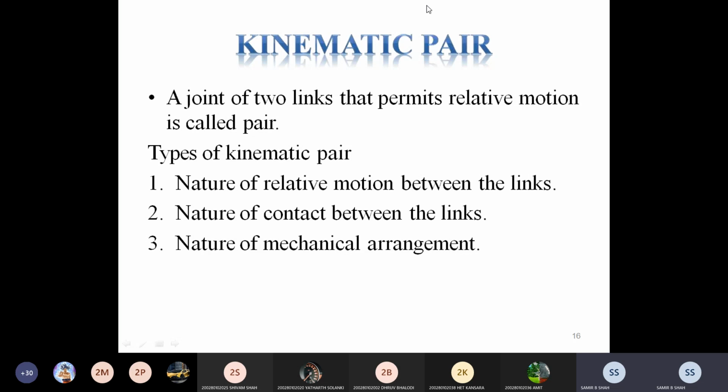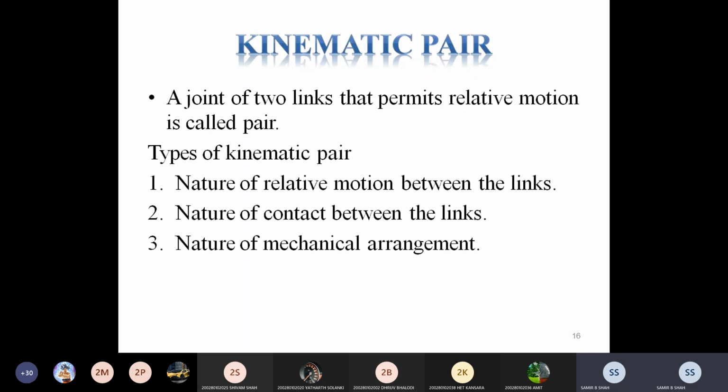We know that in a pair there are two points covered, so two is the number. It must come in the definition, and in the same way, relative motion. If two links permit relative motion, then it is called a kinematic pair.